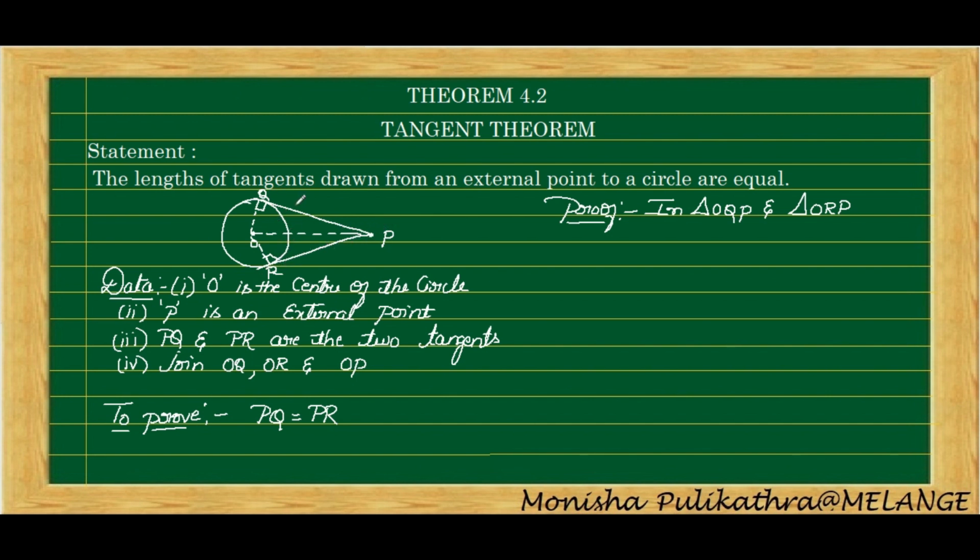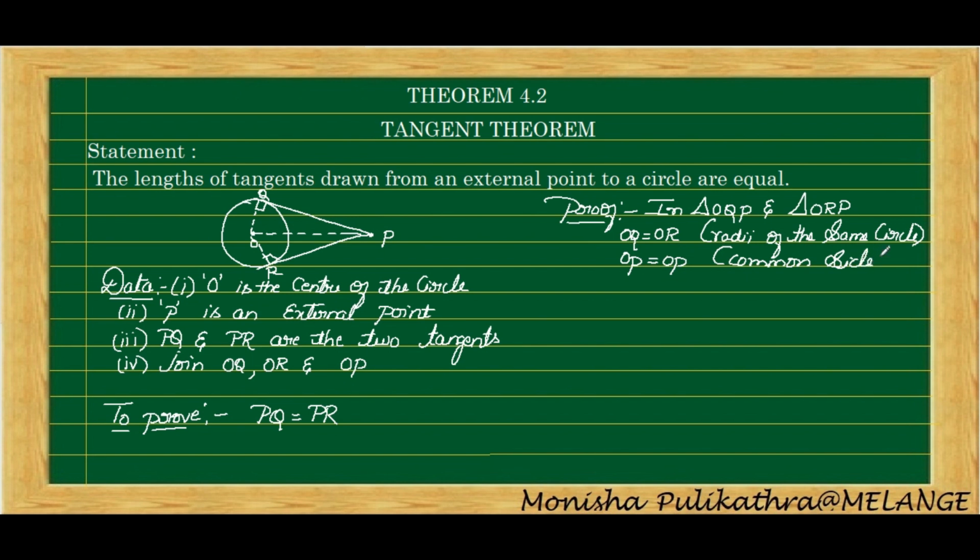Okay, so in these two triangles, we need to compare what is the same here, what angles and what sides are the same. So one is OQ is equal to OR. Why is OQ equal to OR? Because both are radii of the circle. OQ is equal to OR because both are radii of the same circle, not a different circle. Next, in both the triangles, OP is the common side. In triangle OQP also the OP side is there, in triangle ORP also the OP side is there. Therefore, the second point is OP is equal to OP because it is a common side.